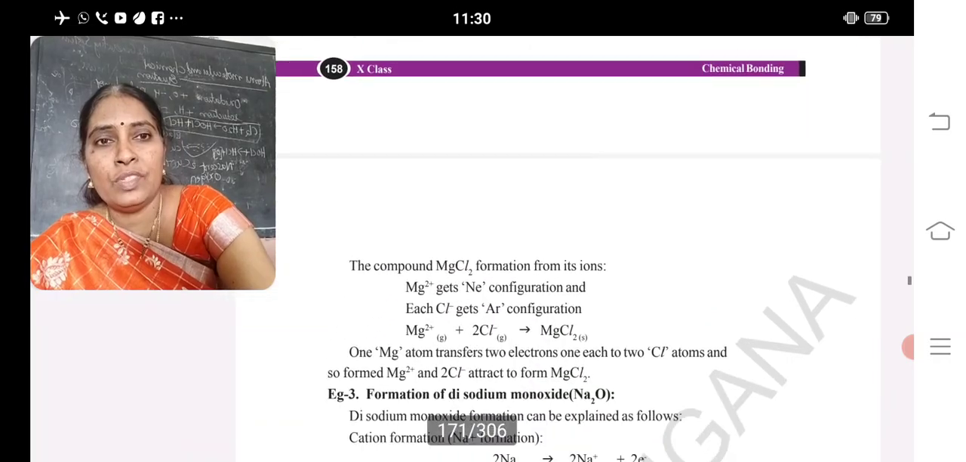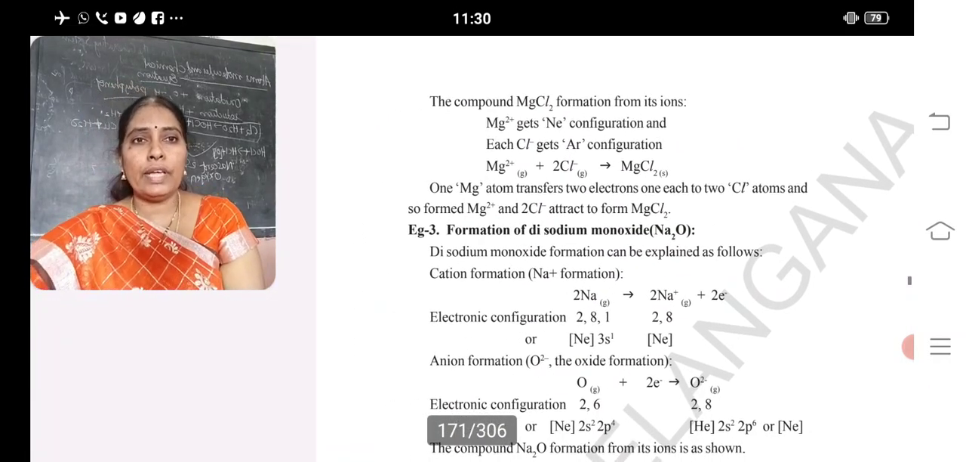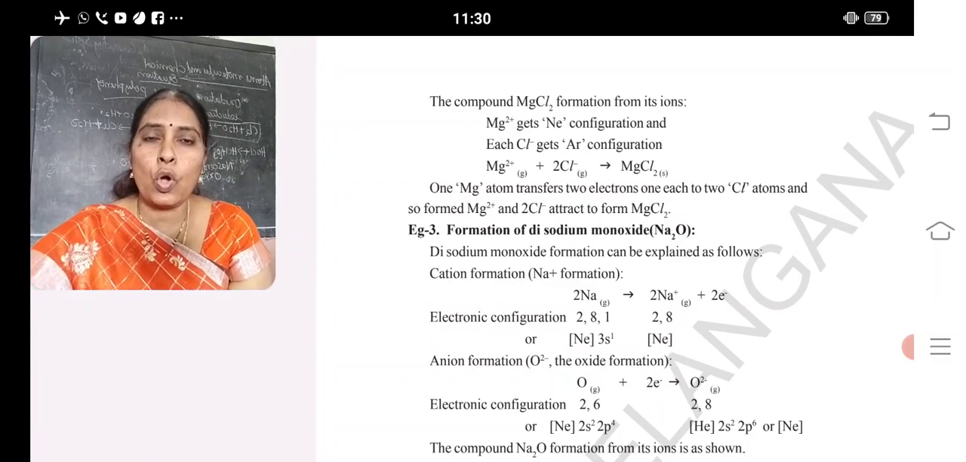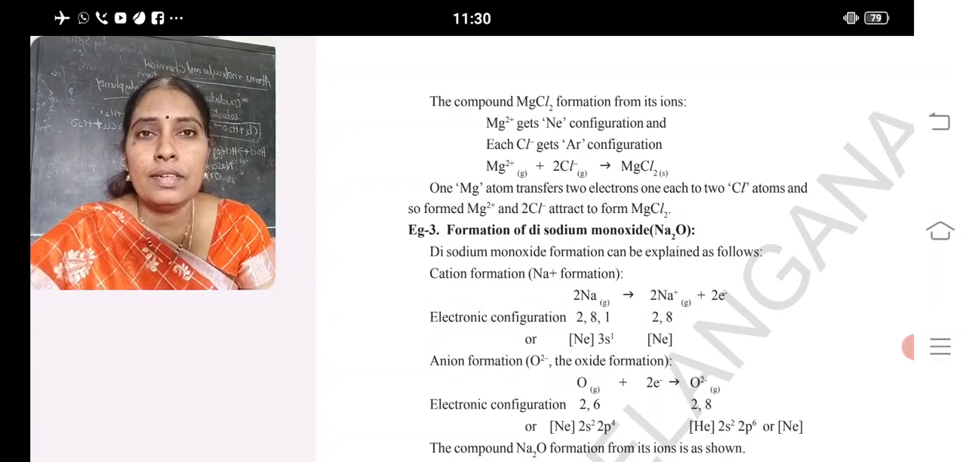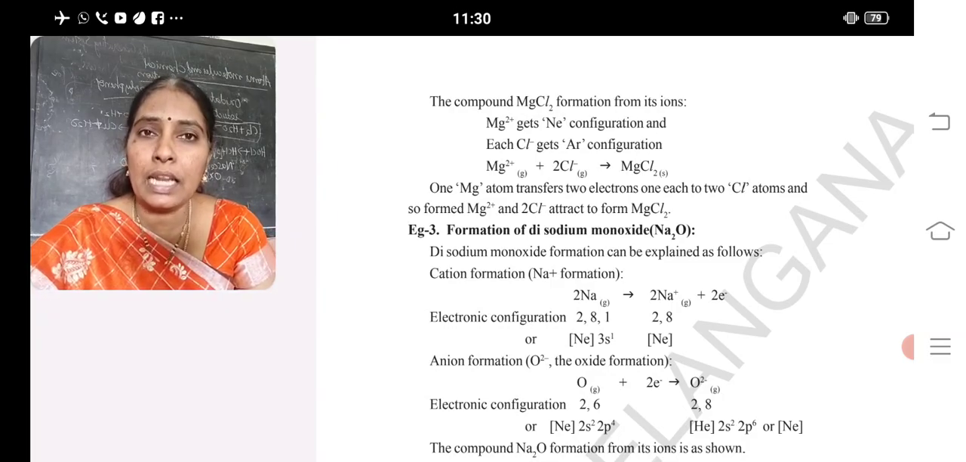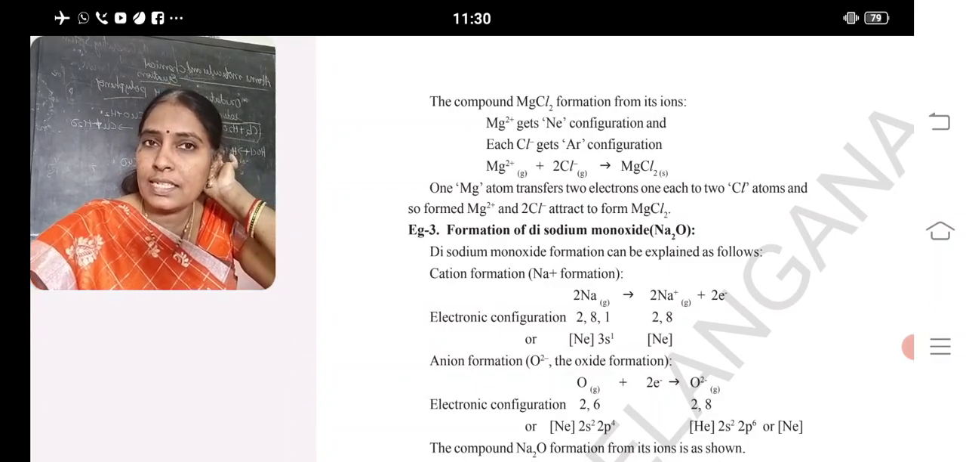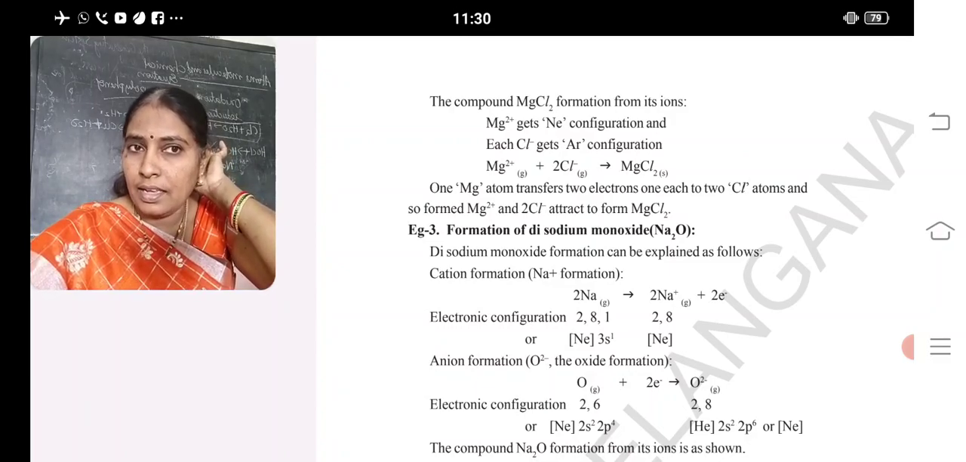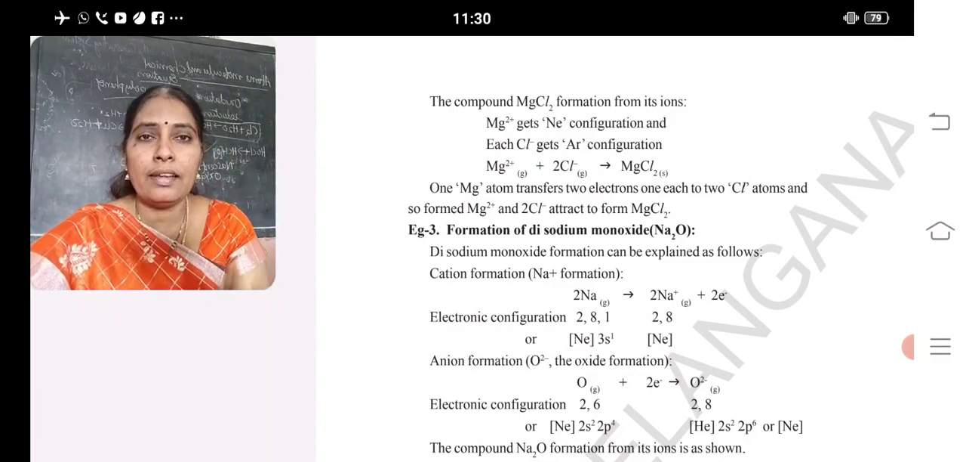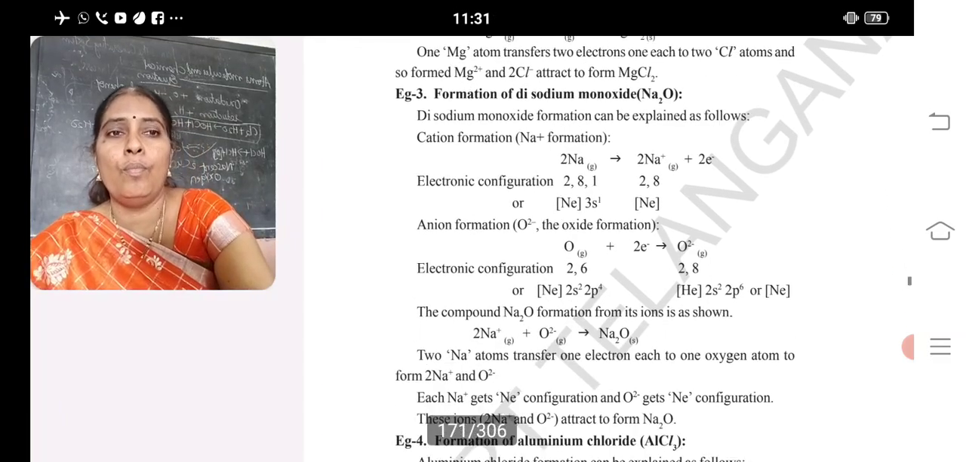The formula is MgCl2. The third example is disodium monoxide, Na2O. Sodium atomic number is 11. Its configuration is 2, 8, 1. By losing one electron, it forms 2, 8 and forms a cation. And oxygen forms an anion, that is oxide. So the bond that takes place between cation and anion is said to be an ionic bond.